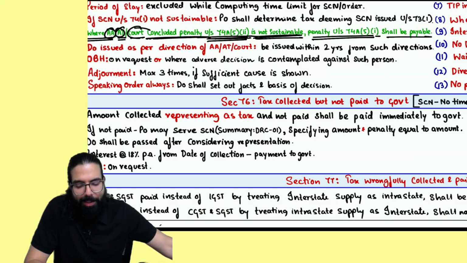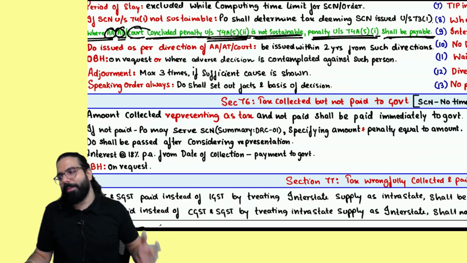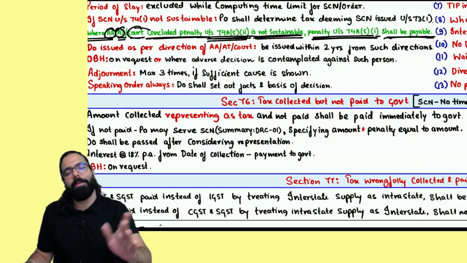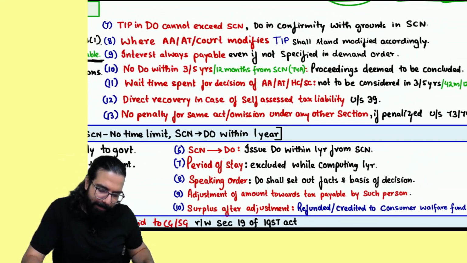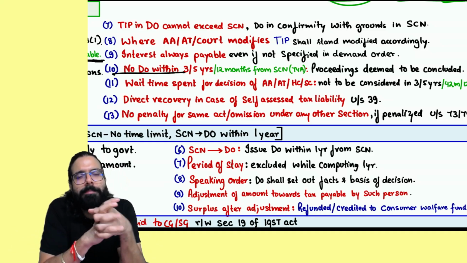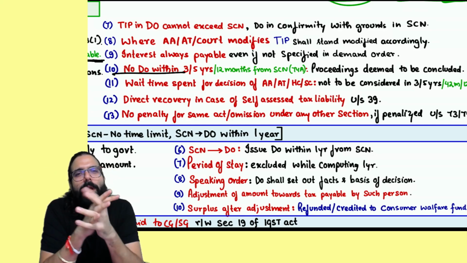Nothing. He will charge me a penalty under section number 74A(5)(1) shall be payable. I have to pay penalty as if I am not a fraud. Means demand order will be given to me under section number 74A saying you are not a fraud and penalty will be 10% or 10,000 whichever is higher. Then Baba nothing. No demand order. Demand order ka time limit is how much? 3 years or 5 years earlier was there. But now the time limit is 12 months.